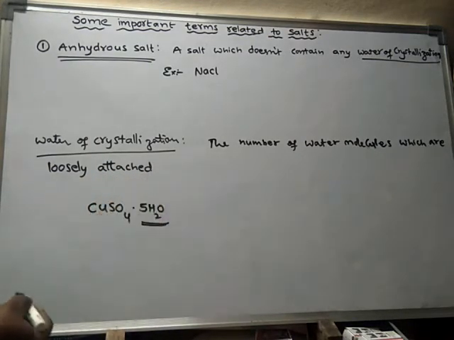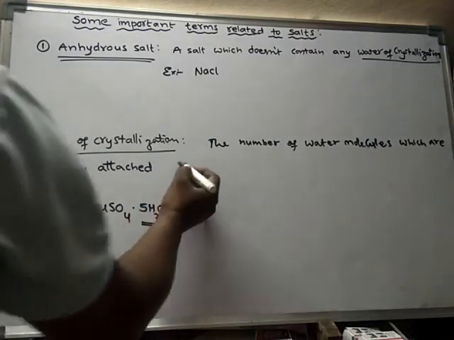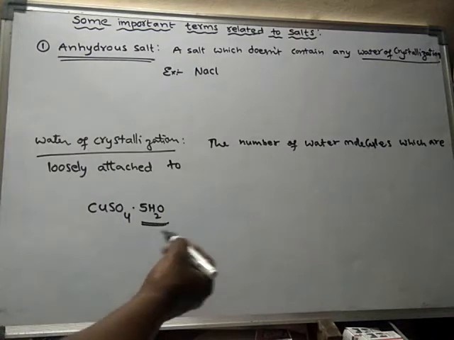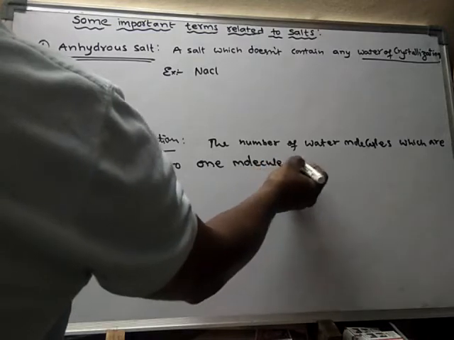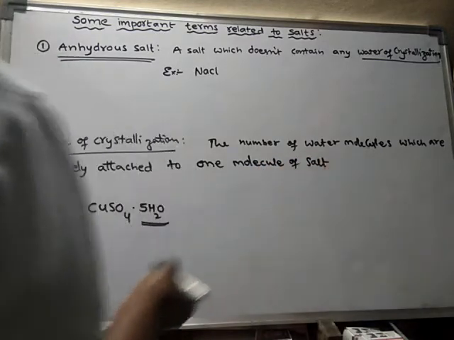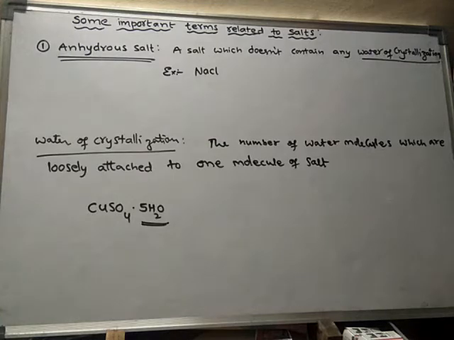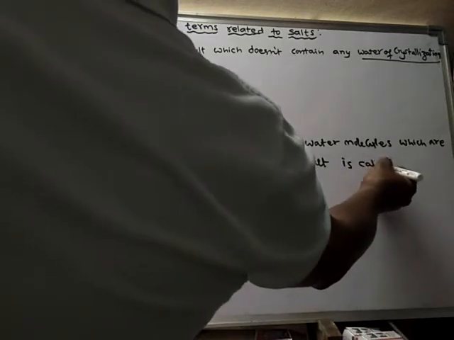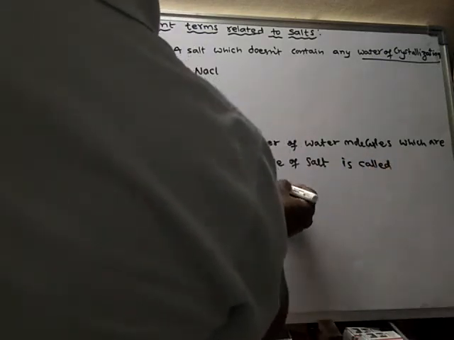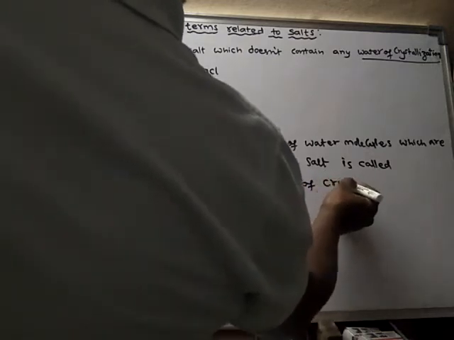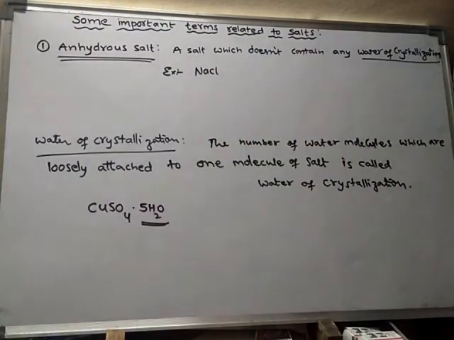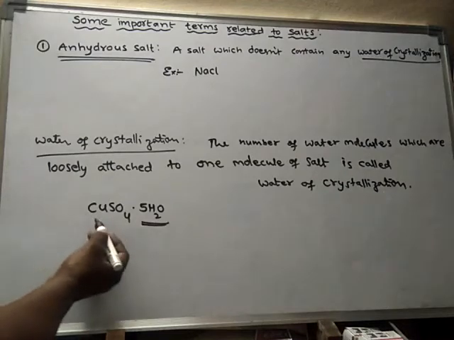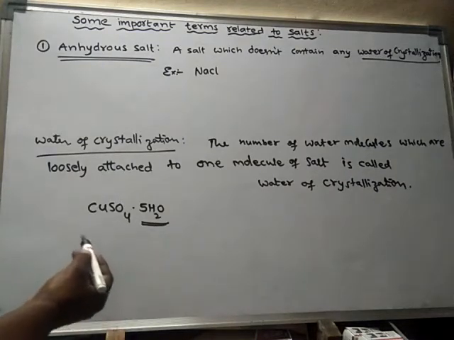The number of water molecules which are loosely attached to one molecule of salt, that number of water molecules is called water of crystallization. This is called water of crystallization. So for example, if you take blue vitriol, this is called hydrated water.